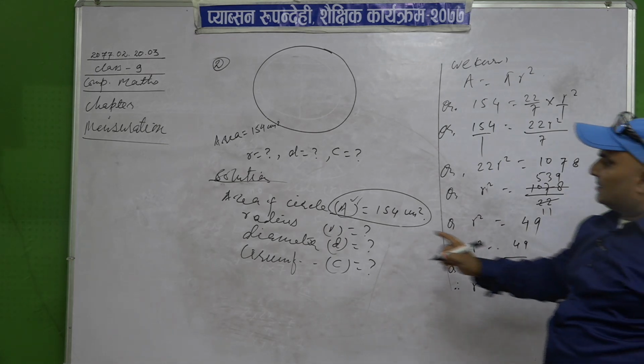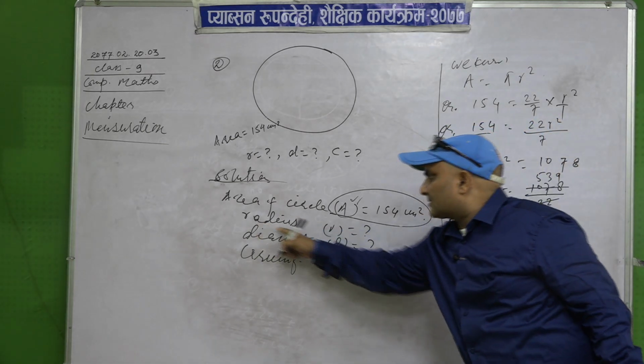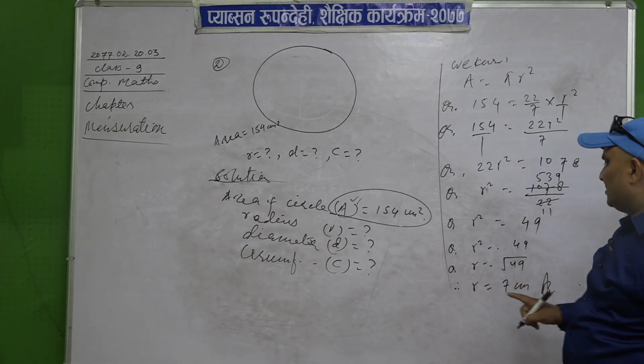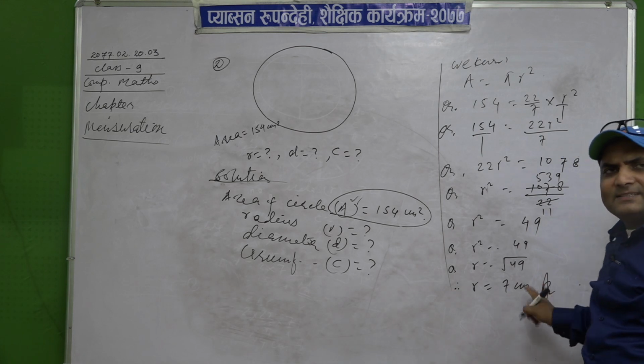So one value has come, that is the radius, 7 centimeter. The value of radius is 7 centimeter.